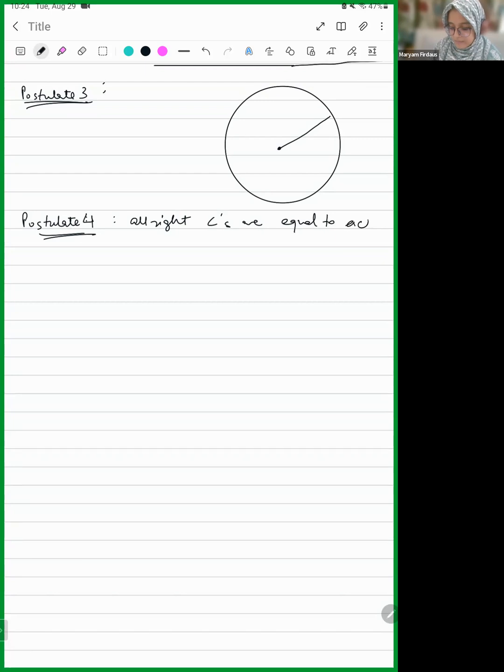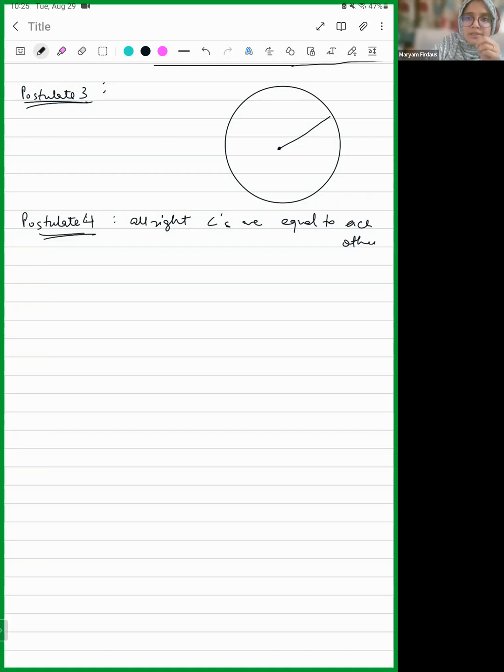Yes, ma'am. If a straight line falling on two straight lines makes the interior angles on the same side of it taken together less than two right angles, then the two straight lines, if produced indefinitely, meet on that side on which the sum of the angles is less than two right angles.